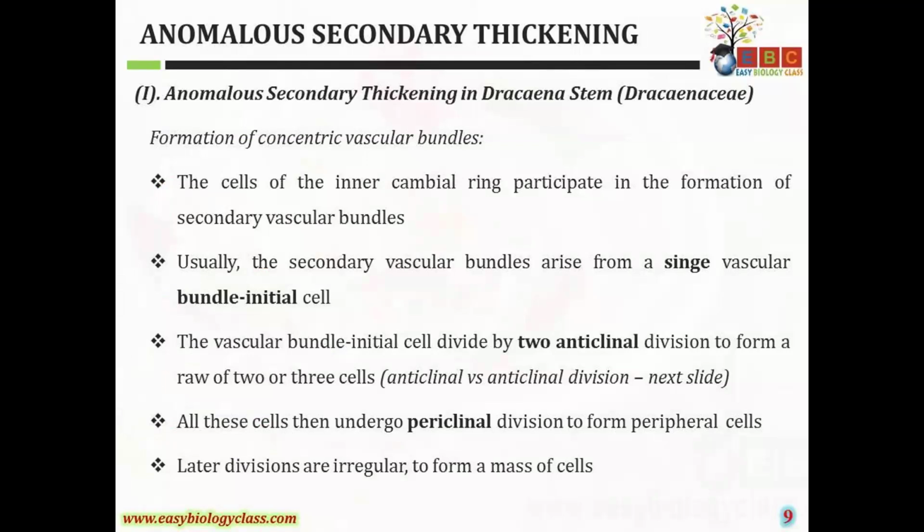Usually the secondary vascular bundles arise from a single vascular bundle initial cell. The vascular bundle initial cell divides by anticlinal divisions to form two cells, and again undergoes anticlinal divisions, producing the secondary tissue. All these cells then undergo periclinal divisions to form the peripheral cells. Later divisions are irregular, forming a mass of cells.